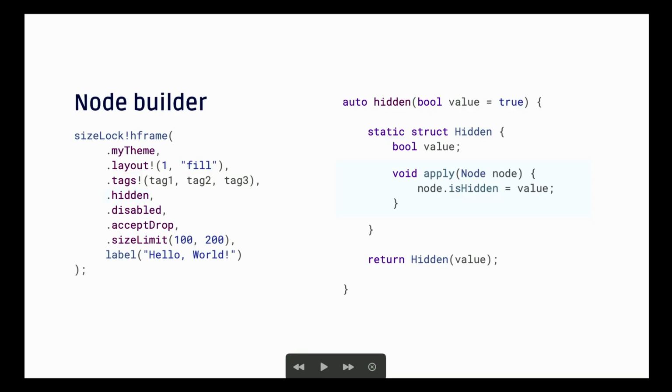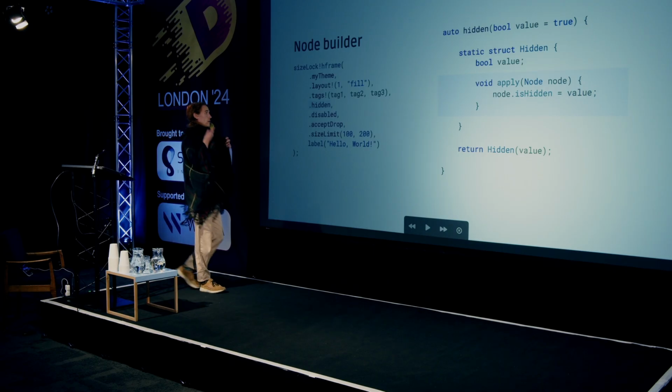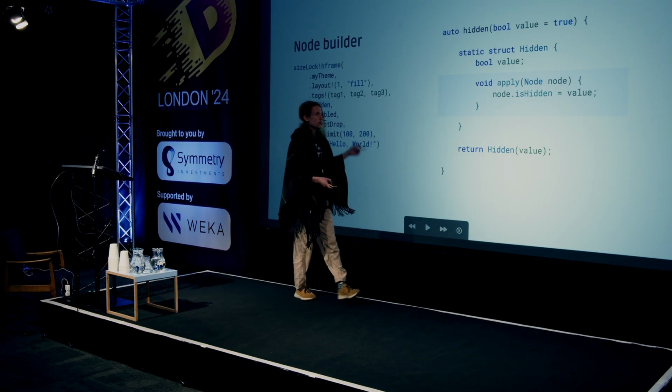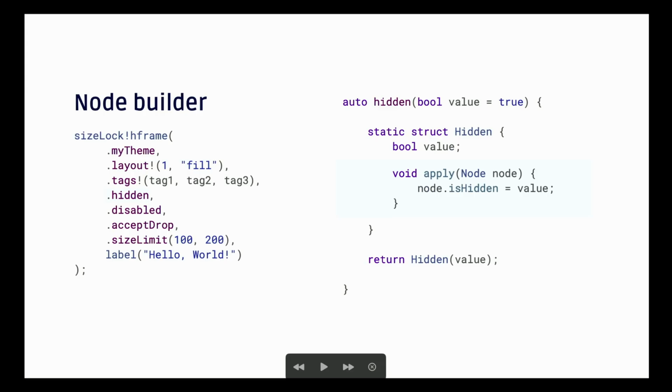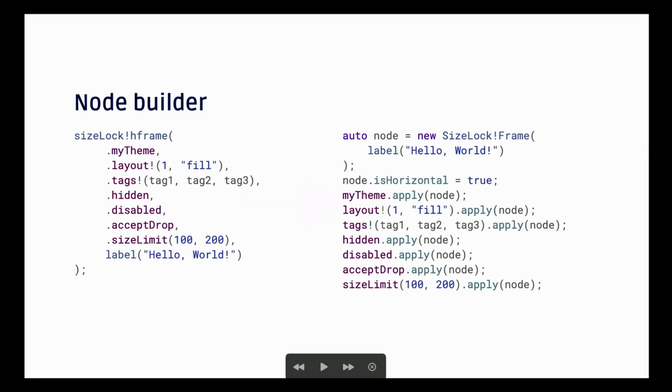It just sets the isHidden property to true. Properties are usually simple. They don't do anything too complex. Instead, usually they just control behavior that is defined within the node itself. What we have on the left is really more or less equivalent to what we have on the right. I've also mentioned variants, like we could have a horizontal or vertical frame. To make that behavior work, our HFrame is going to differ from a VFrame function by setting a node isHorizontal property to true the moment the node is created.